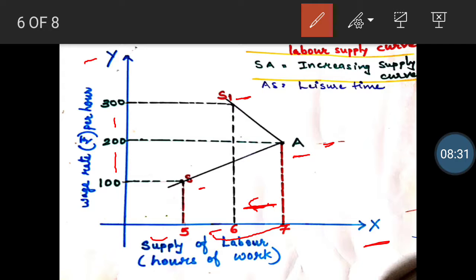And so your supply curve bends backward. This is your backward supply curve. So the backward bending supply curve shows that as the wage rate rises, the supply of labor falls. Thus, there is a backward slope in the supply curve.